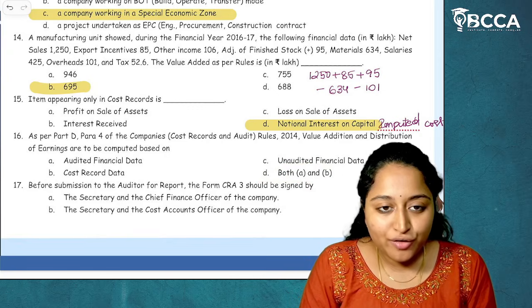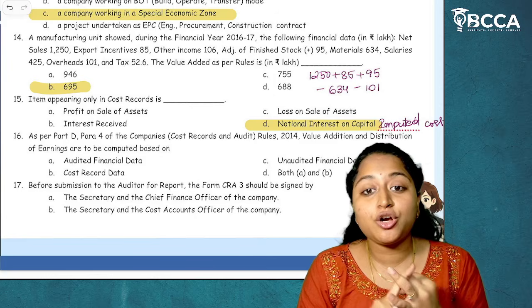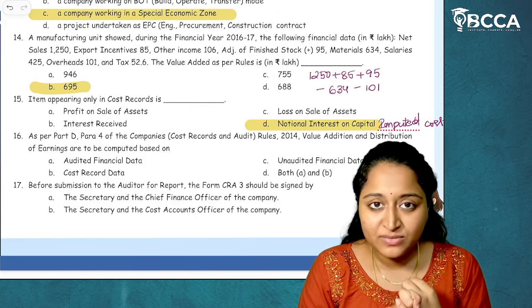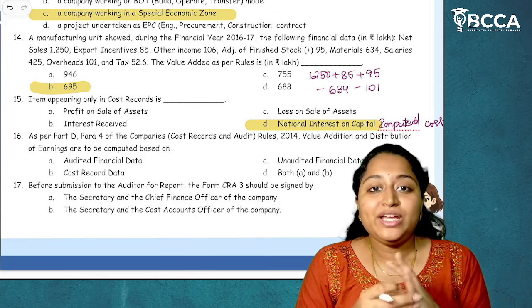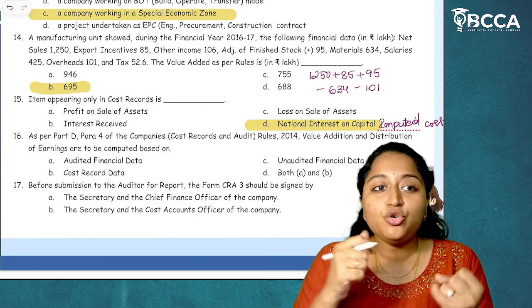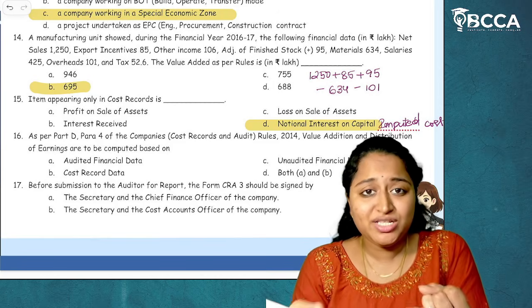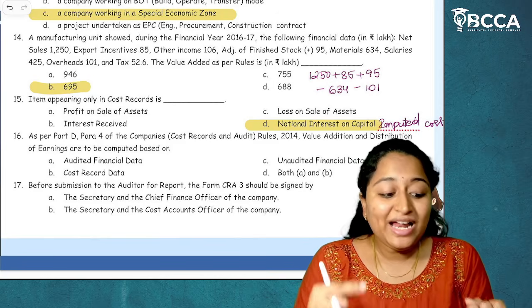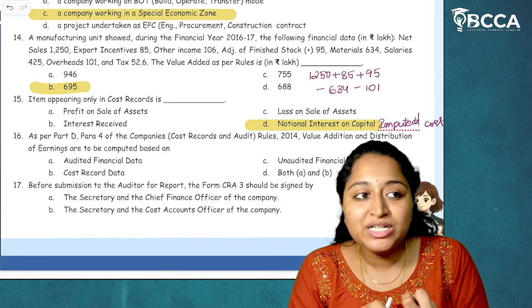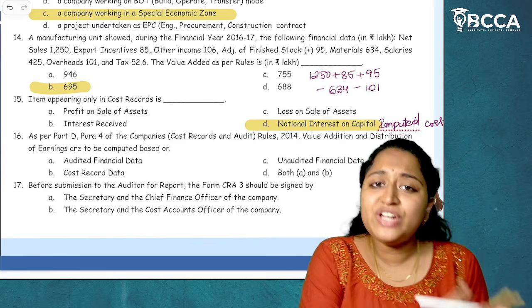Value addition and distribution of earnings can be calculated based on audited financial data and based on cost record data as well. If you see the information, cost of bought out inputs, those are also cost record data, cost information. And when you take the sales, export incentives, adjustment in opening stock and closing stock, those are financial data.